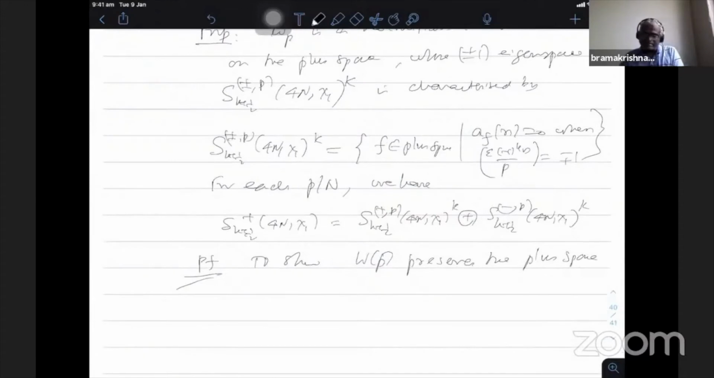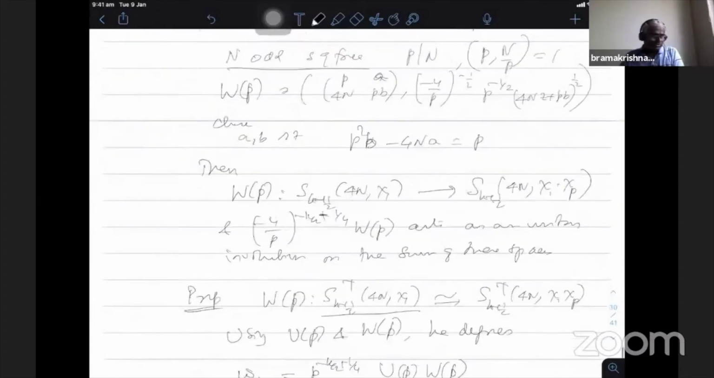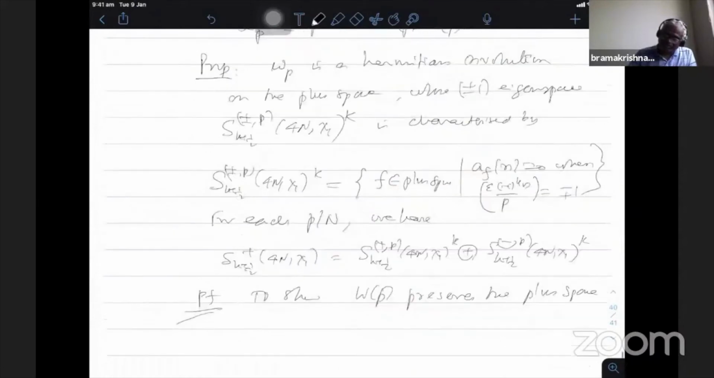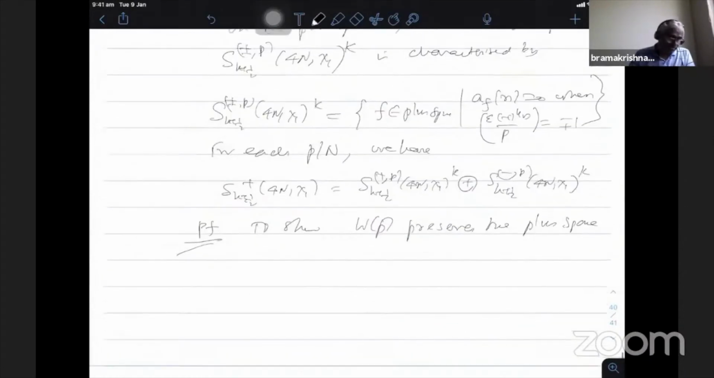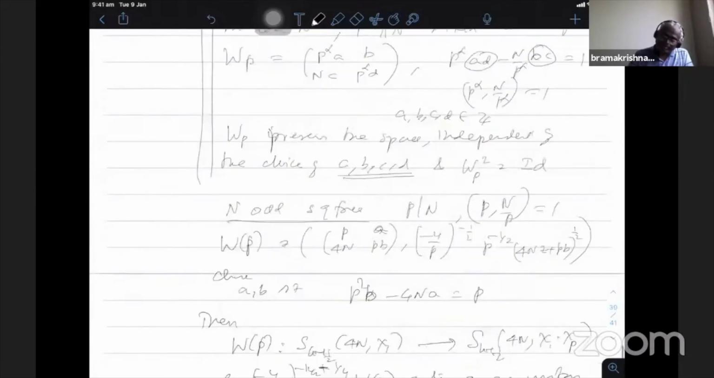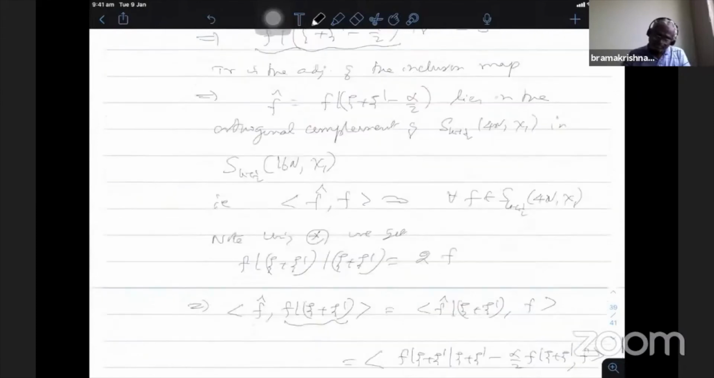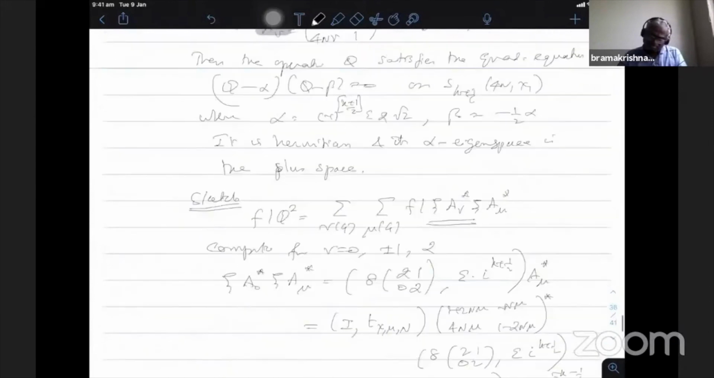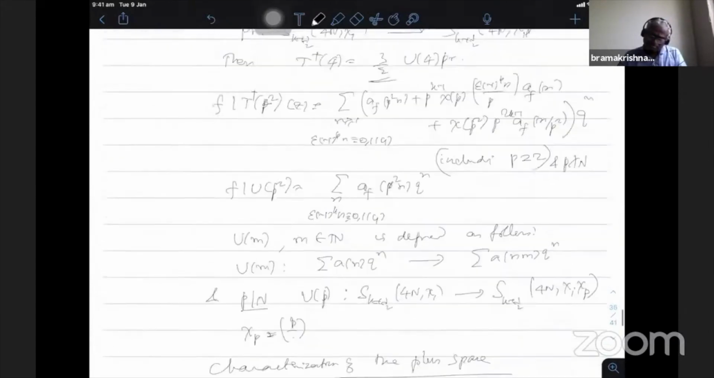The plus space characterization is given in terms of the Q operator. So what he shows is that if I apply W_p and then apply the Q operator, I get alpha over 2 times f|W_p. That means it is an eigenfunction, alpha times f|W_p. So f|W_p is an eigenfunction under Q with eigenvalue alpha. Again, applying any operator f|W_p changes the character, so alpha will change according to the character. So if you look at the alpha definition, one has to keep track of these things.